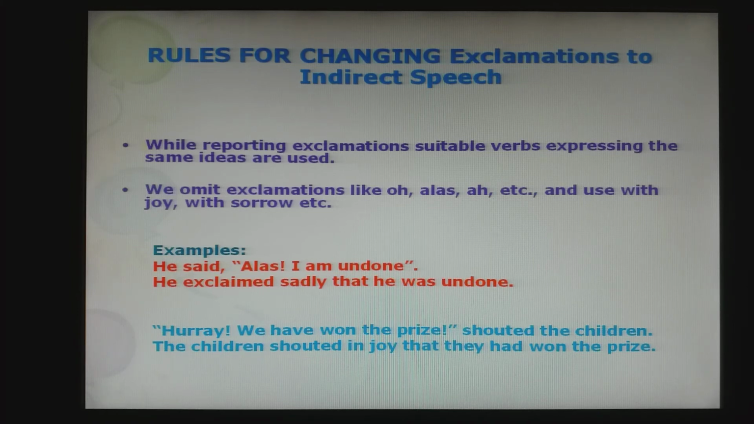Example, he said, alas, I am undone. So alas is a word that expresses sadness. When you change it to indirect: he exclaimed sadly that he was undone. So alas is replaced with sadly. And then, hooray, we have won the prize, shouted the children. Here hooray expresses happiness. The children shouted in joy that they had won the prize.